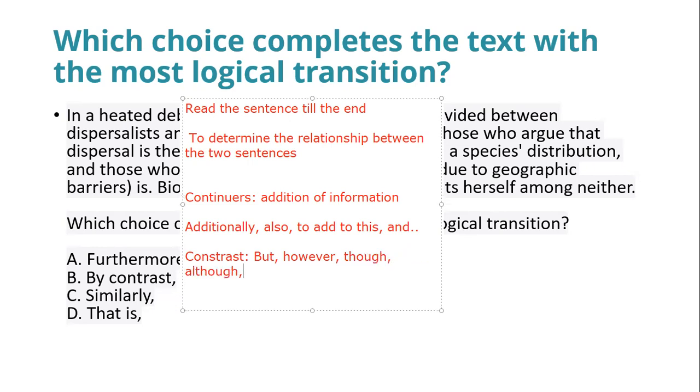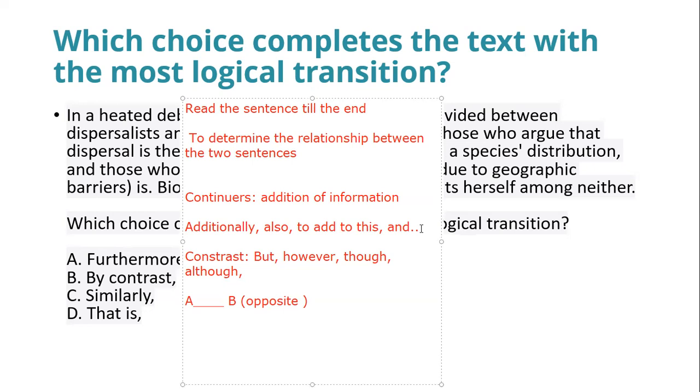Sentence A speaks about something, while sentence B presents an opposite, contrasting idea. If the later part of the passage is speaking about an idea that is opposite to what's been spoken in the previous portion, then you'll be thinking about contrast transitions.